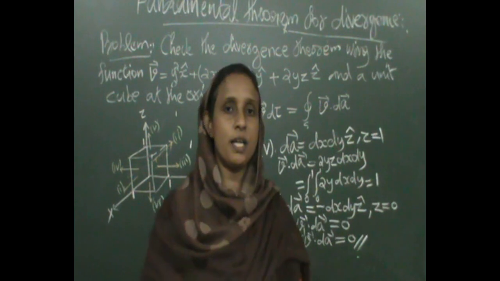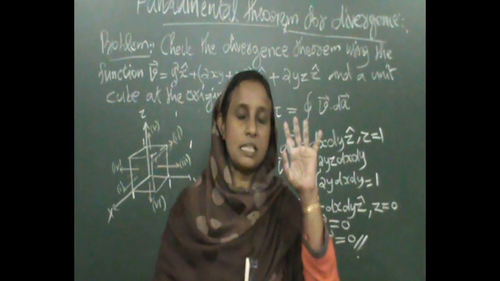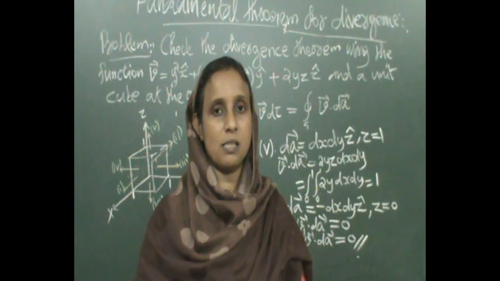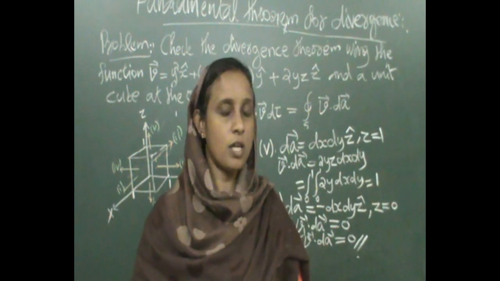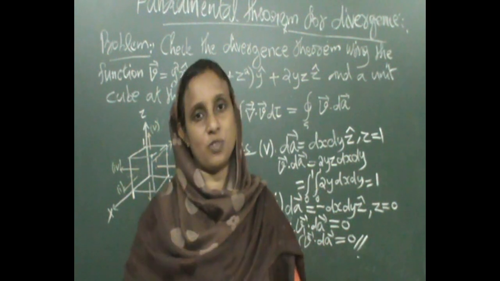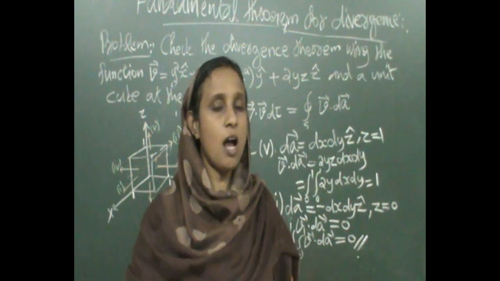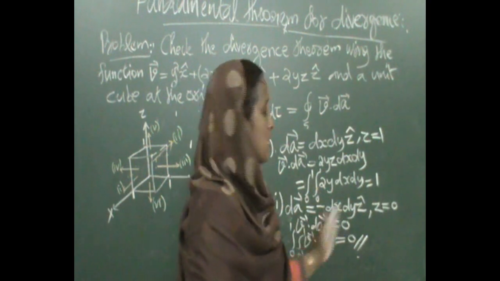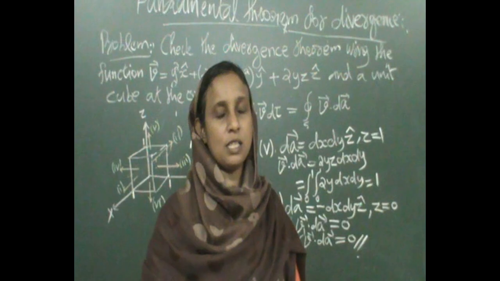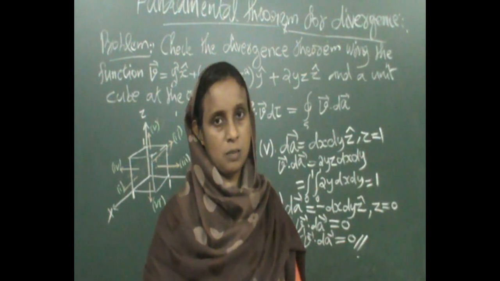Okay, so now we have all the surface integrals. There are 6 faces, so 6 surface integrals. Now we want to add all these, then only we get a closed surface. If you add all the 6 results, all the 6 surface integrals, you get the RHS.